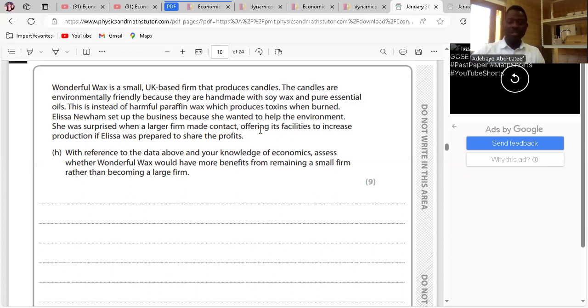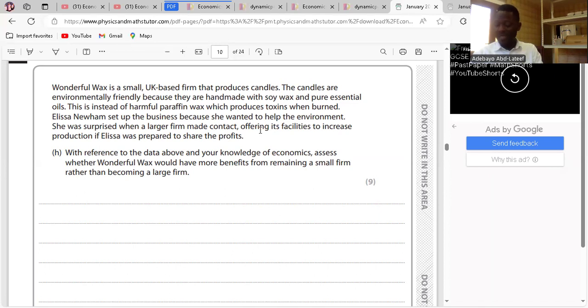The third one: due to its handmade method, the rest of its operation, and the ability to offer personalized service, it may lead to an increase in sales. Clear. However, because it's an assessment, Elisa won't be able to exploit economies of scale because it's a small business. That means Elisa will witness an increase in its unit cost of production, because for economies of scale to happen, you must operate on a larger scale.